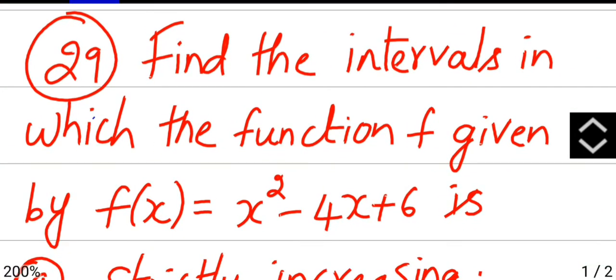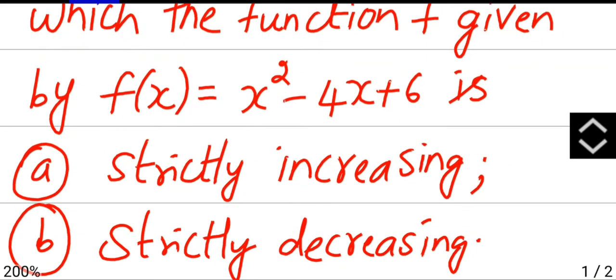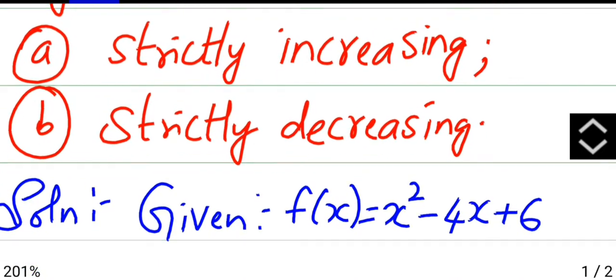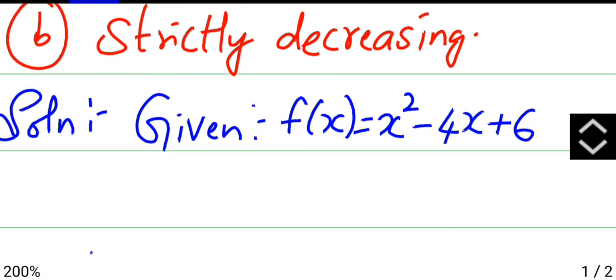Find the interval in which the function f given by f of x is x square minus 4x plus 6 is first strictly increasing, second strictly decreasing. So to prove strictly increasing and decreasing, you need to first find the point of interval. Given is f of x is x square minus 4x plus 6.